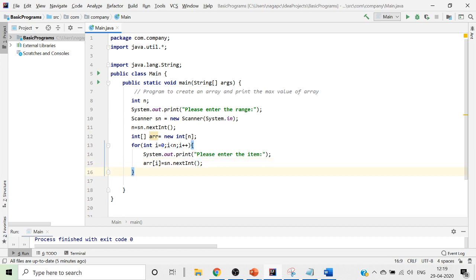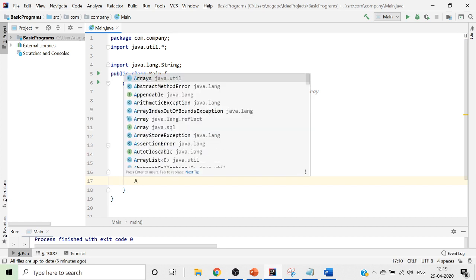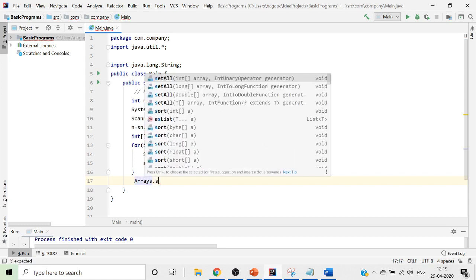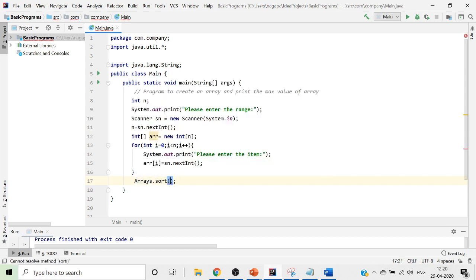Then you can take the support of arrays. To do it, as I have told you yesterday, you should make use of something called the Arrays class. I'll put it as Arrays.sort.